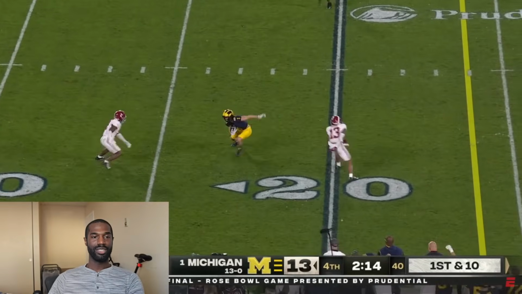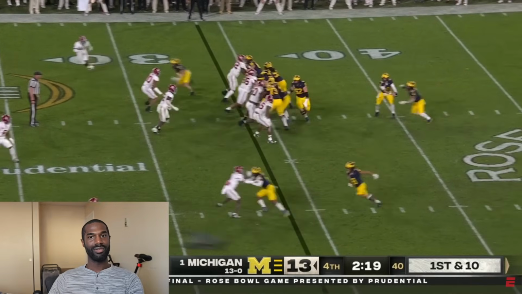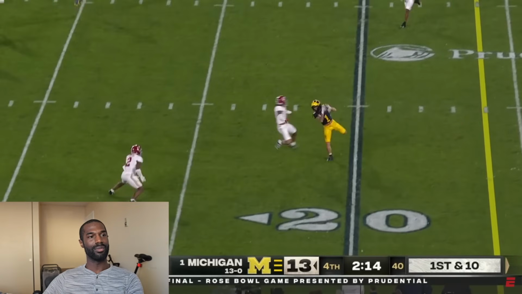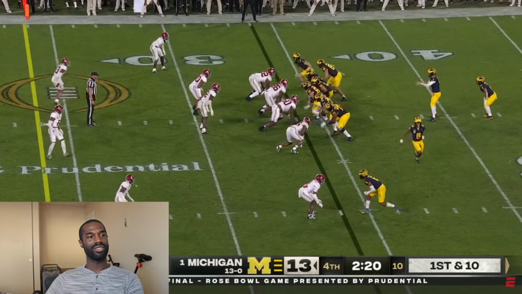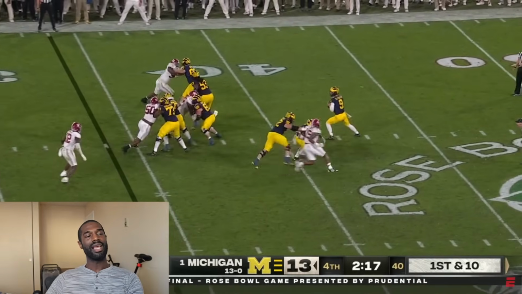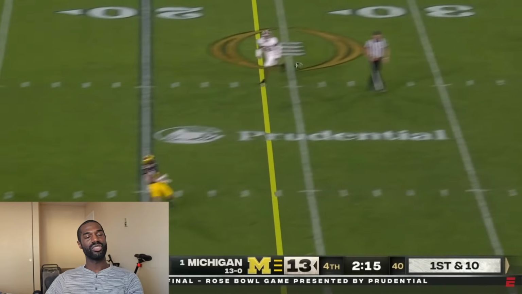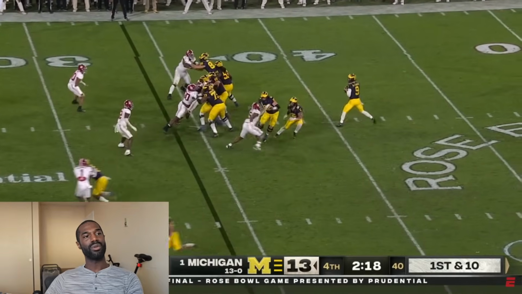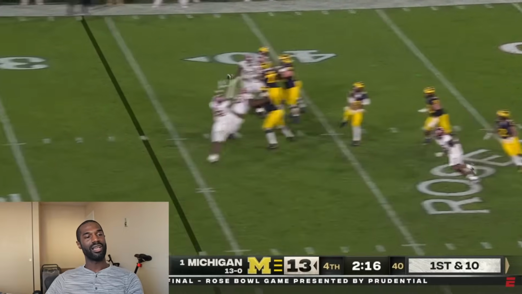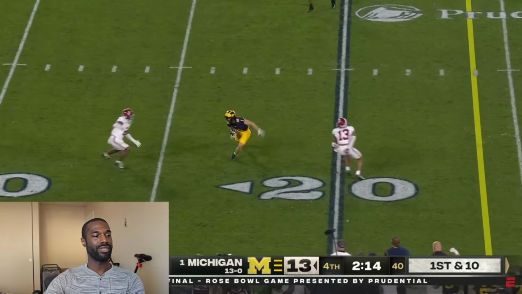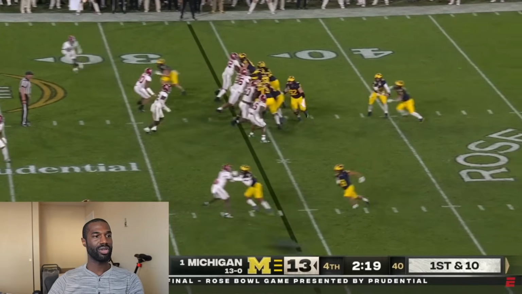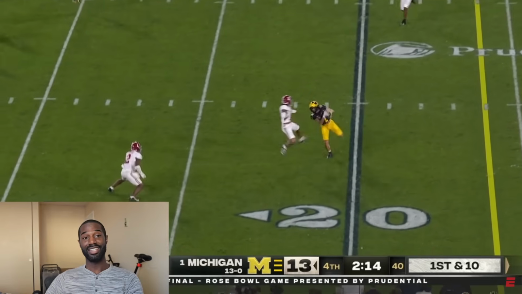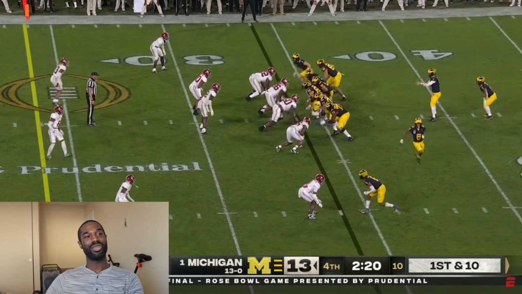And so Michigan is going to get a nice little setup here where they do a play action fake to the running back Corum, and they've got the receiver motioning out there, like I said, doing a wheel route off that motion. And Alabama doesn't get much of a pass rush here. Michigan's offensive line picks it up really well, and J.J. McCarthy has time to throw this ball. Deontay Lawson is kind of in a spy position. So what's interesting is that Alabama decided not to pressure J.J. McCarthy here. They decided to spy him, which is smart. J.J. McCarthy just got a nice run on the previous play, and so they're going to prevent him from running.